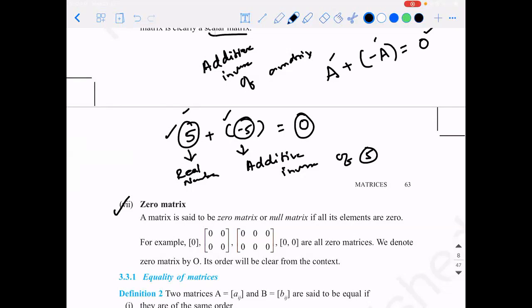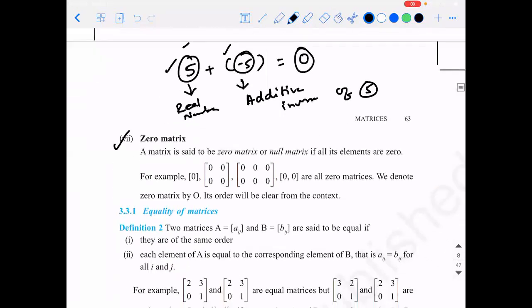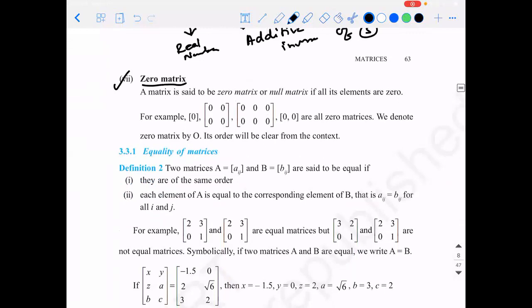Whereas if I bring a question and ask you to define the additive inverse of a matrix, if you see it somewhere, then you need the help of a zero matrix. That is the meaning, guys. So these are all the different types of matrices that are there in the syllabus.